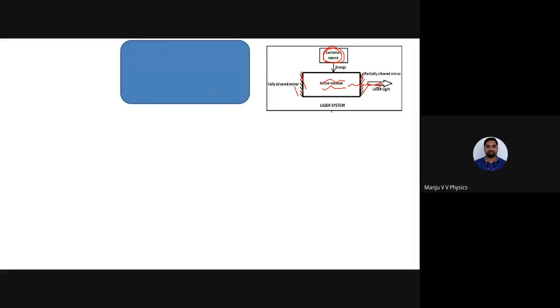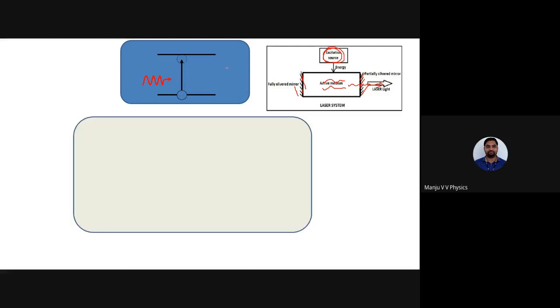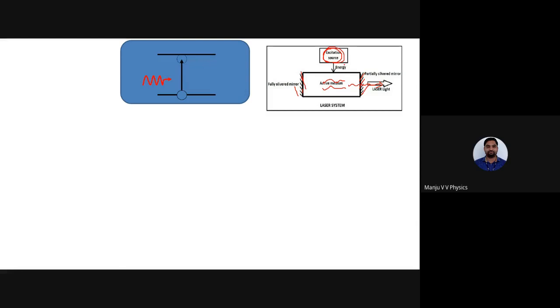So this is the excitation source. Excitation source is nothing but there will be two energy levels. You pass some electrical energy or light energy to send the atom from the ground state to the excited state. When the atom was in the ground state, it gets elevated and goes to the excited state. So this is called the excitation source, or it is also called pumping, either light pumping or electrical pumping. Depending on your requirement and the type of laser, you can use either. Okay, this is the excitation source.